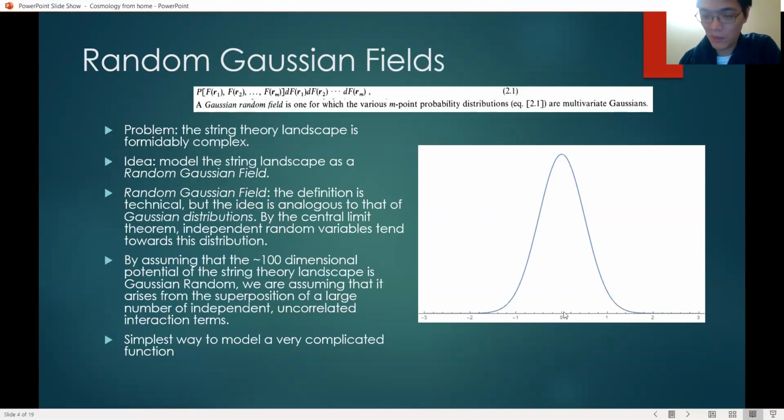If we plot, for example, the height of people or the grade students get in exams, it will look something like this. That's because even though these two things depend on a lot of different factors, as long as the factors are independent and random, and there are a lot of them, then by the central limit theorem, you will get a curve that looks like this. So having assumed that our string landscape is Gaussian random, we are assuming that even though there are a lot of interaction terms, the interaction terms are independent and uncorrelated. And this allows us to model what is otherwise a very complicated function.